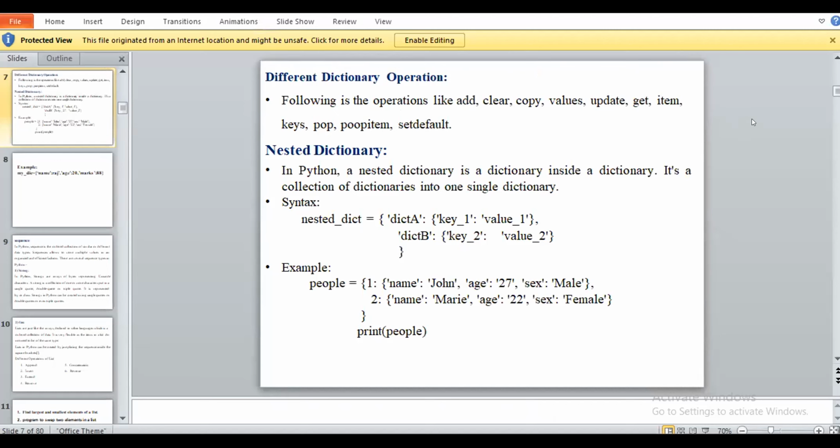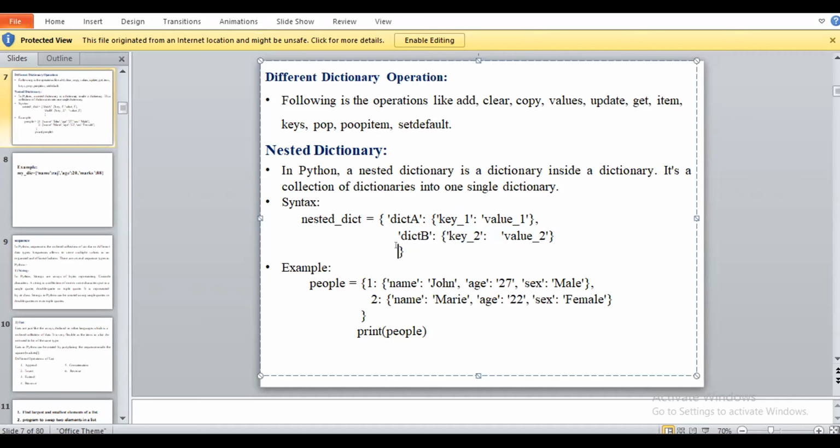Okay, but here we are having the key value pair with the master dictionary. Means we call this dictionary name A. We call it a master, or it will be one of the keys, and this will be one of the values. Okay, and this will be another key, and these are their key value pairs, like that. Okay, means nested means what? We are having a collection of dictionaries. So it will be the nested dictionary.